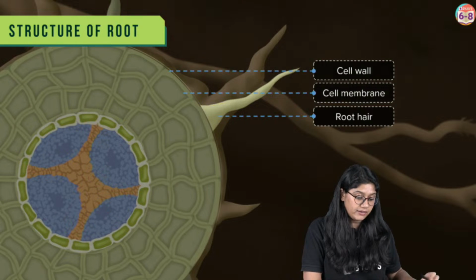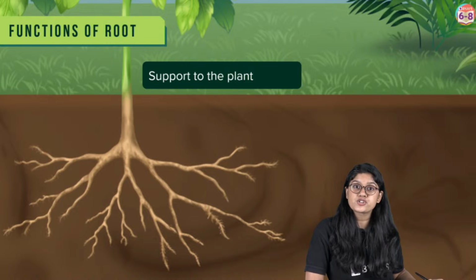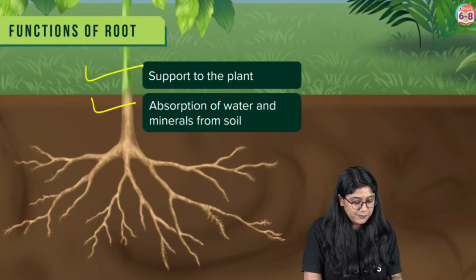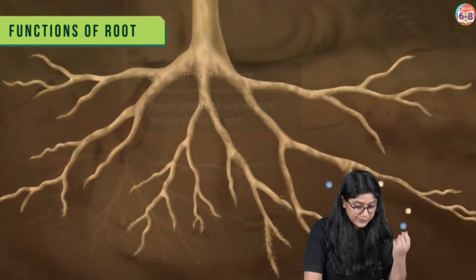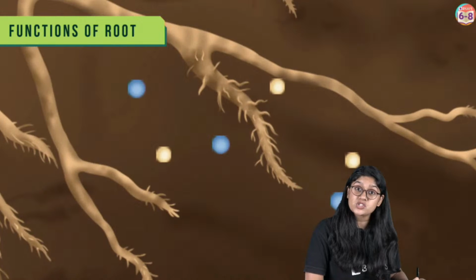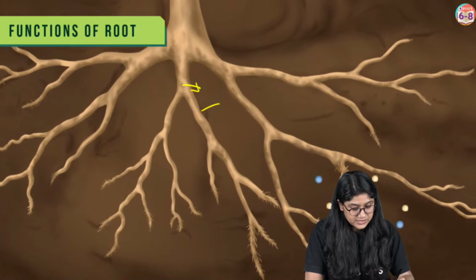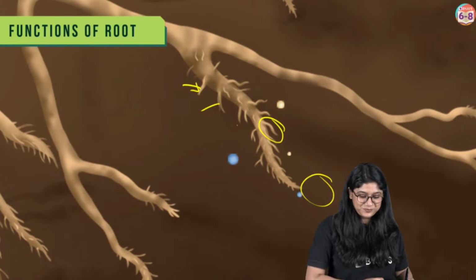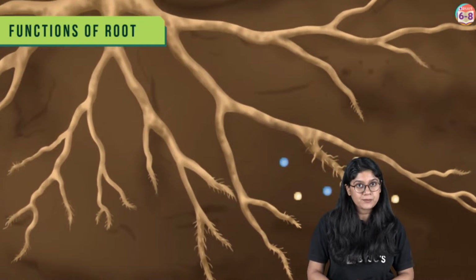Now, if you move ahead and take a look, everyone, we can clearly say that there are a few important functions of the root. First, of course, it supports the plant, right? It helps in the absorption of water and minerals from the soil. It will be helping in the absorption of the minerals and the water molecules from the soil to the plant. See over here, can you see these are the root hairs? See, this is the root and we have the root hairs over here. Yes? So we are clear up to the function of the roots.